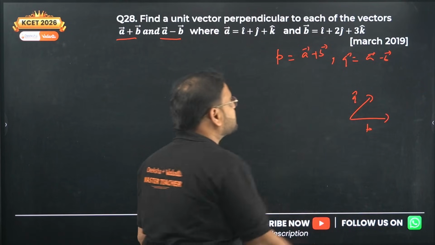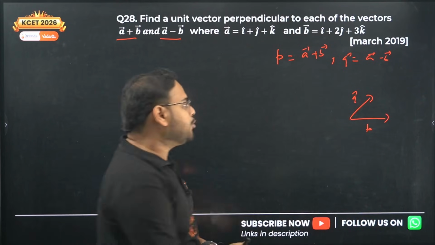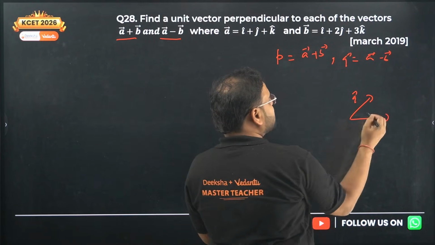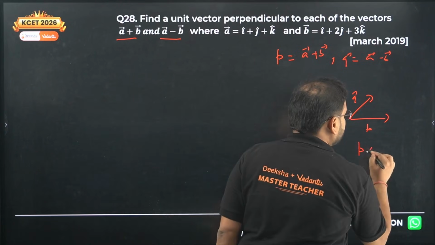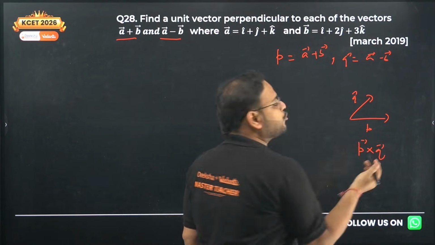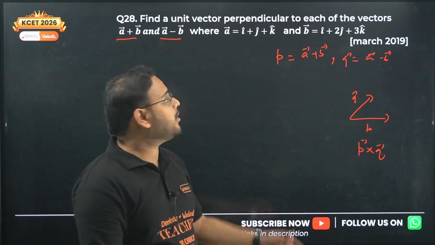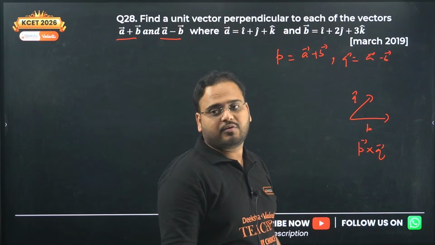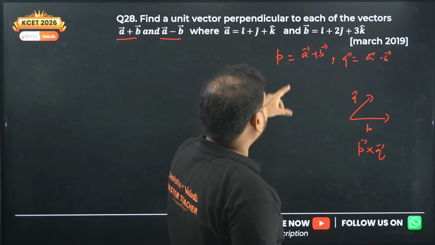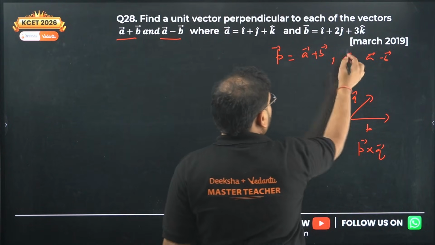So P cross Q, a vector which is perpendicular to P and Q, will be either outside or inside. So I'm looking for P cross Q or Q cross P, your choice, because we're looking for unit vector in that direction, so it doesn't matter. Okay, so P cross Q I'm looking for. First thing we're going to do is find vector P first.